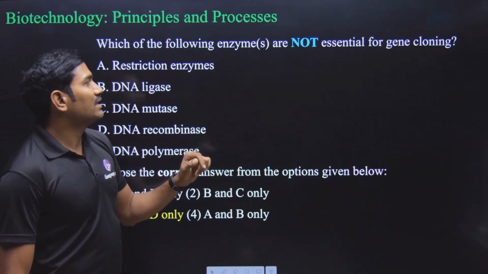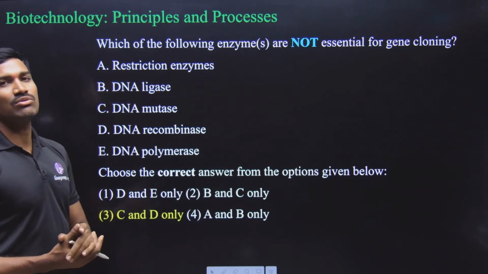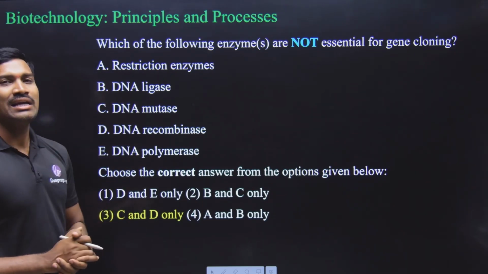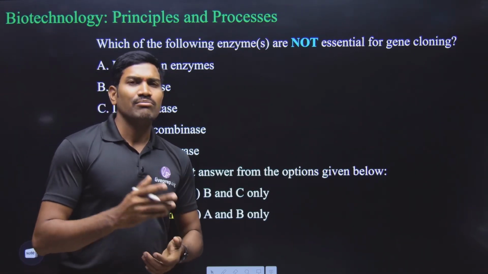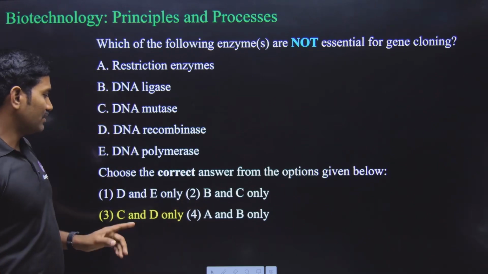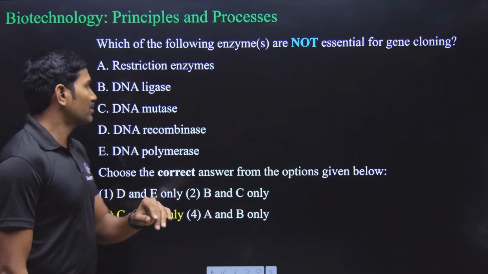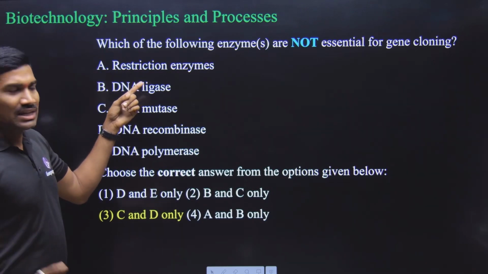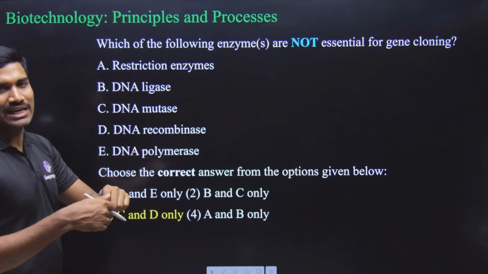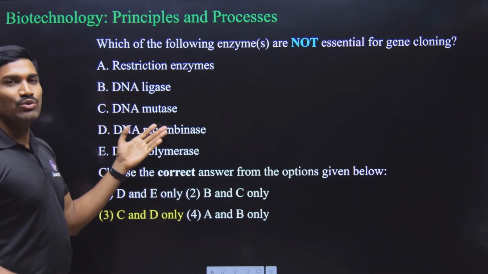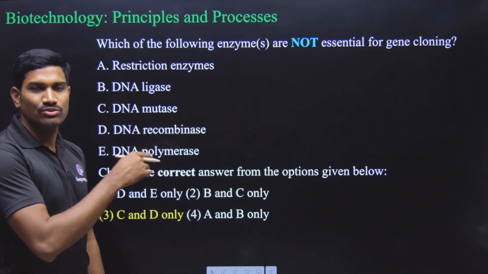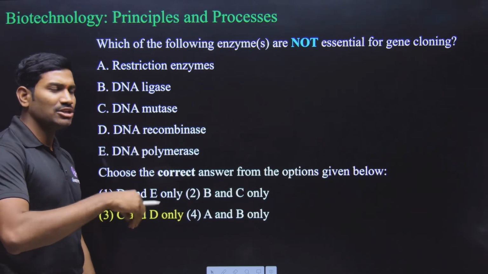Now next one, another question. Which of the following enzymes are not essential for gene cloning? Some of these names are not mentioned in NCERT, but based on the elimination process you can easily identify this. Based on the options, you need to eliminate two enzymes. Restriction enzymes are compulsory. DNA ligase for the attachment is compulsory. DNA mutase, you have not studied this enzyme, so this is not required here.